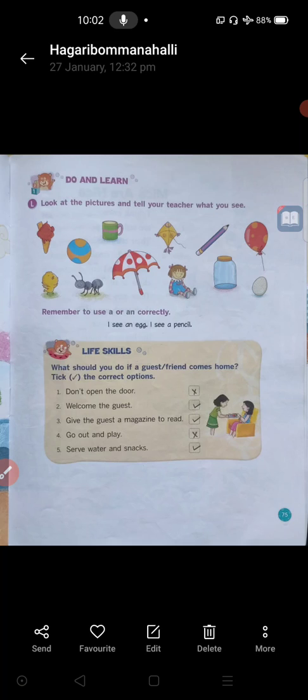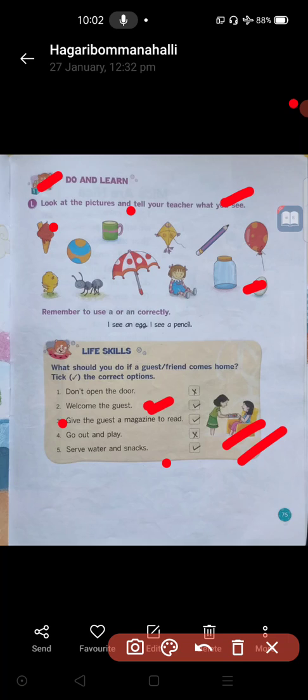Here, look at all these pictures. What are all the things here? You see, the first one is what? Ice cream, cup, here ball, kite, then here pencil, balloon, egg, jar, then doll, this is umbrella, ant, chiku or hen we call it, hen. So these are the pictures they have given here.